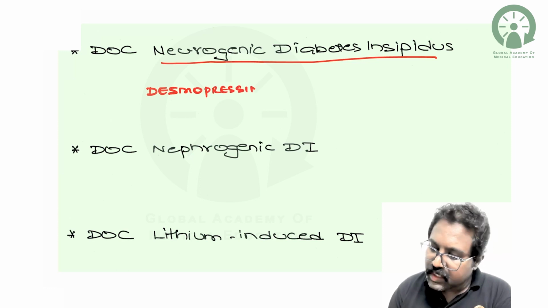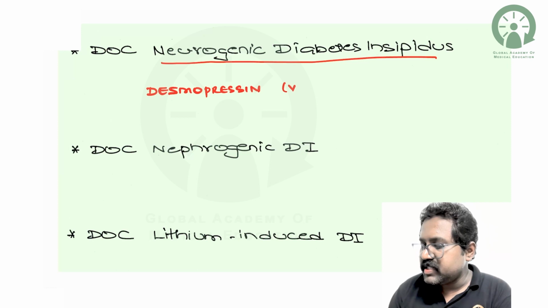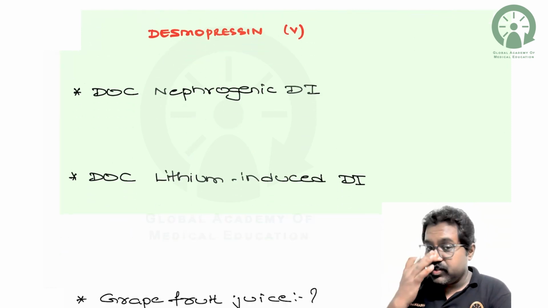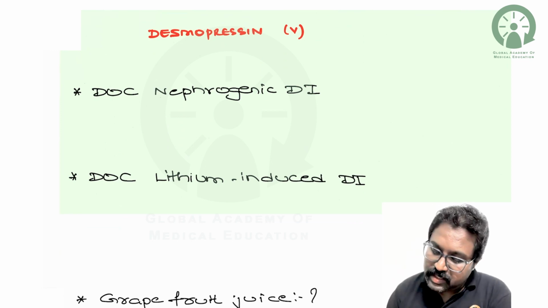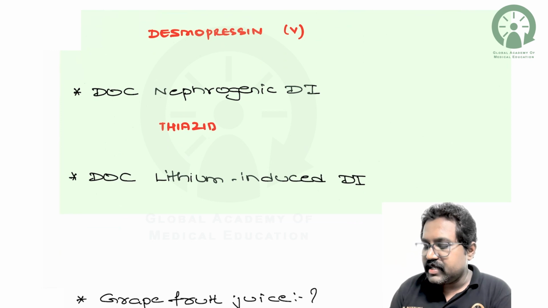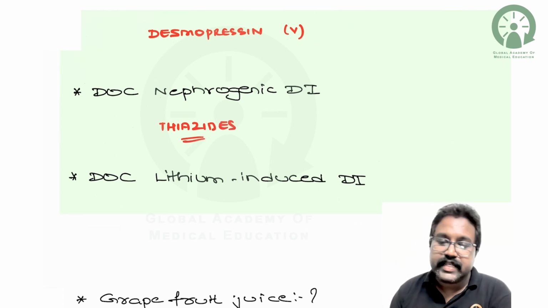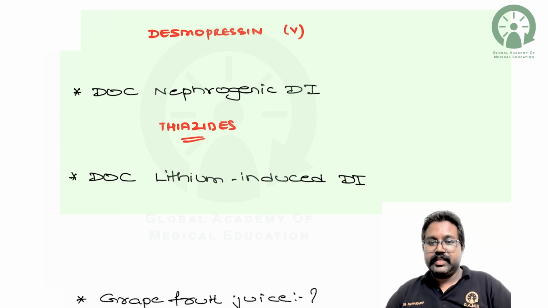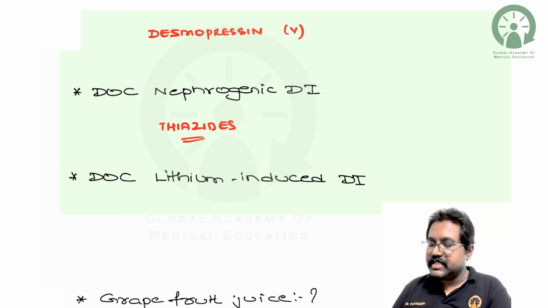Desmopressin is a vasopressin analog. So what is the drug of choice for nephrogenic diabetes insipidus? Here, because of their paradoxical activity, thiazides will be the drug of choice. Although it is a diuretic, because of its paradoxical action, it is preferred in the treatment of nephrogenic diabetes insipidus.